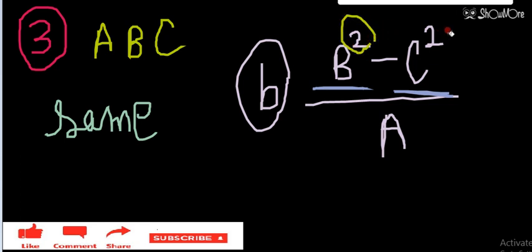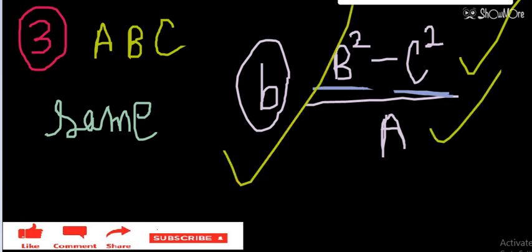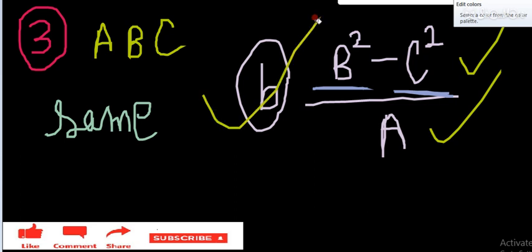So the numerator B square minus C square is possible, and division by A is also possible. So option B is also giving me a meaningful physical quantity. Let's move to option C.